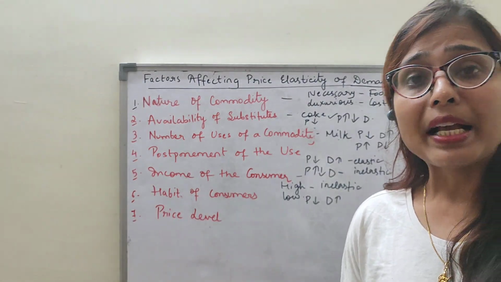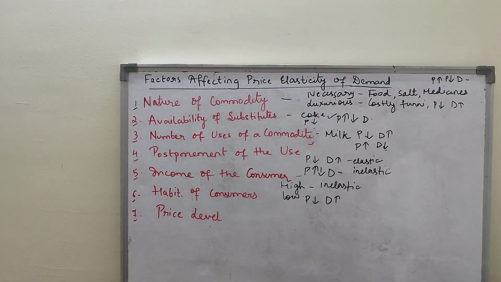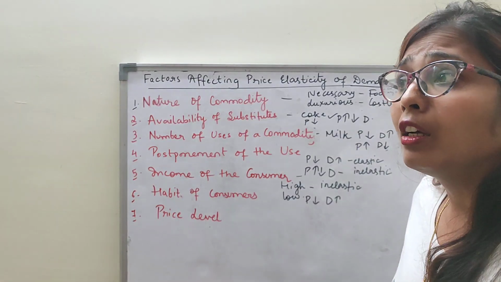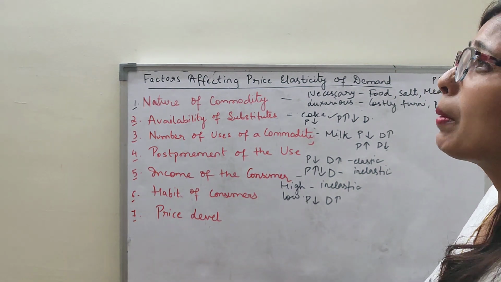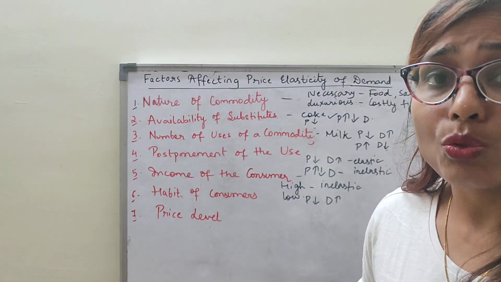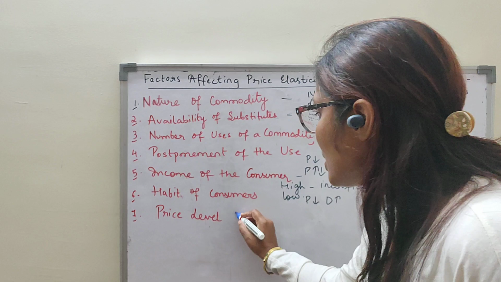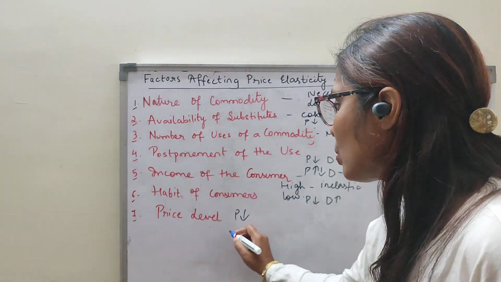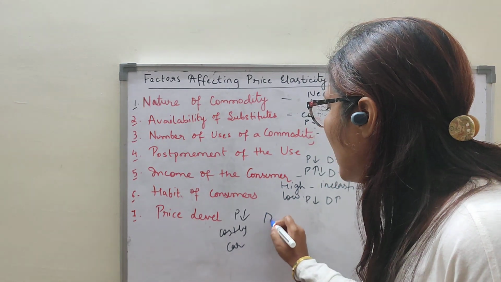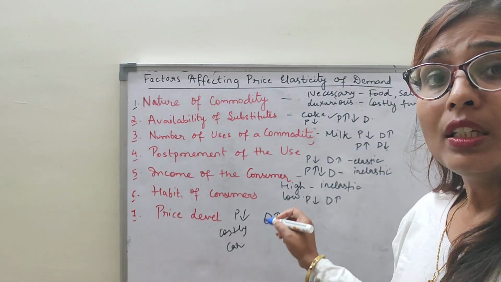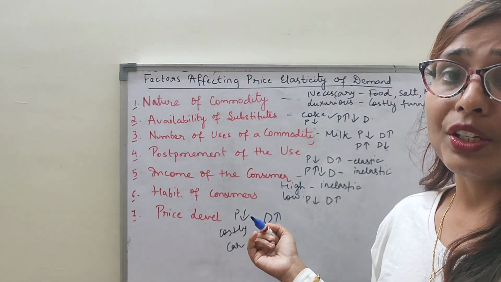Price level. Elasticity of demand is also affected by the price level. So demand for costly goods like TVs, costly cars, costly paintings: if the price of costly cars falls, you will demand more cars at that time. So demand is very sensitive to change in price.